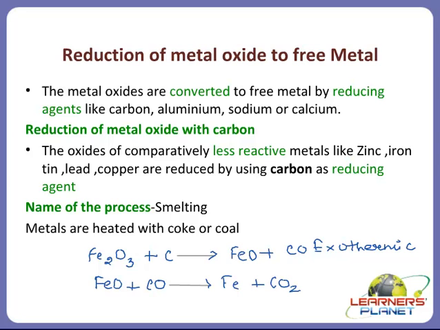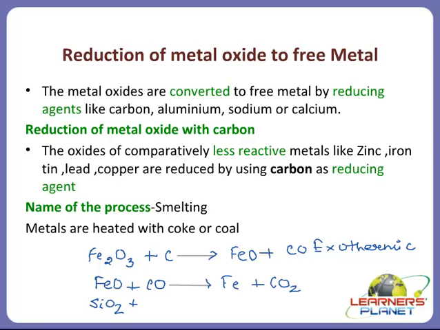Okay? Now this process is called smelting. That is, heating of an oxide with carbon is called what? Smelting. Now these metals are heated with coke or coal. Do you remember I told you about flux or the formation of slag, how it is formed? In this case, children, with hematite, what is the gangue here? The gangue is silica, that is SiO2.